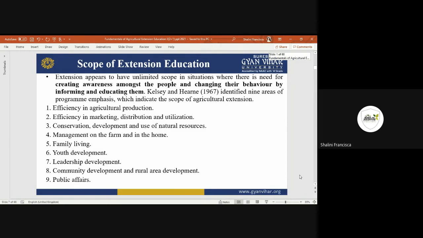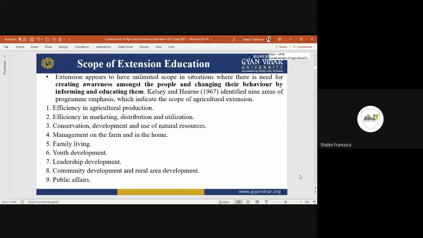This process is done by this, and this will lead to this. Then community development: obviously if youth is developed, the family is developed, the farmers are developed, then definitely the community will be developed, directly or indirectly. And that will help the development of rural areas also.